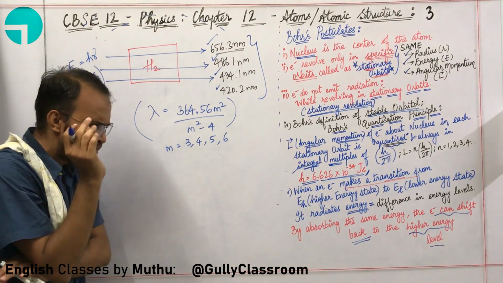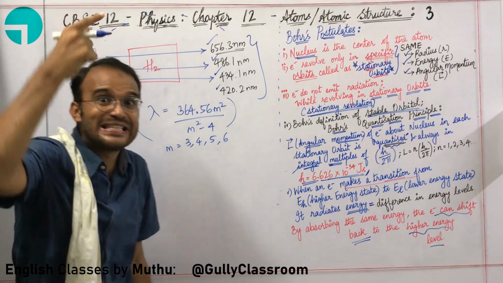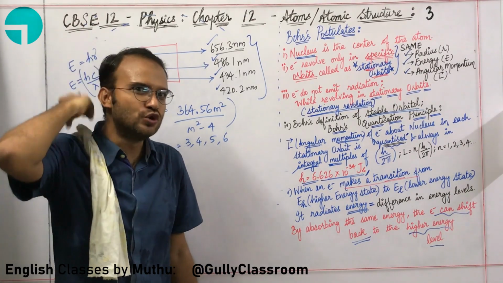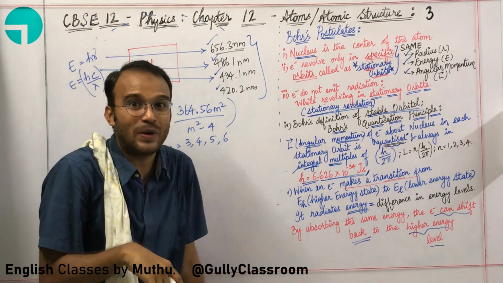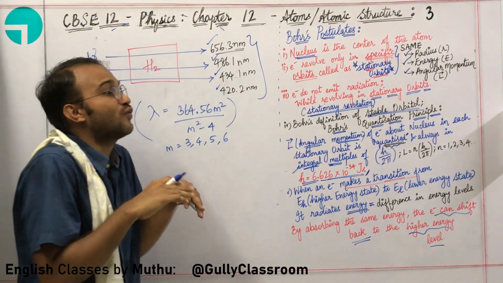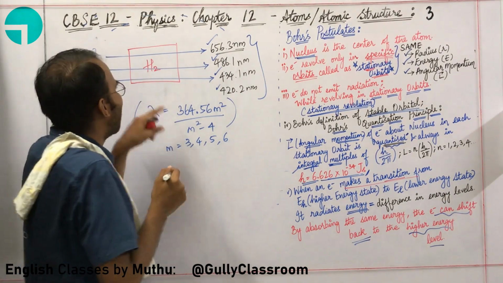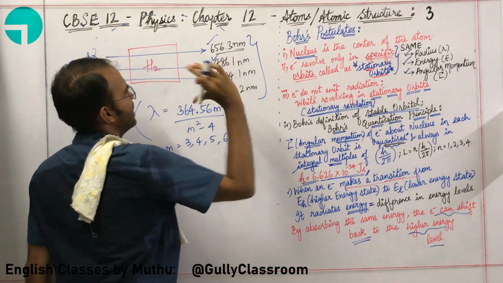Sir, wait a second. Didn't I study this somewhere? Now recall the second limitation of Rutherford. Rutherford was not able to explain why hydrogen is emitting and absorbing only specific wavelengths.